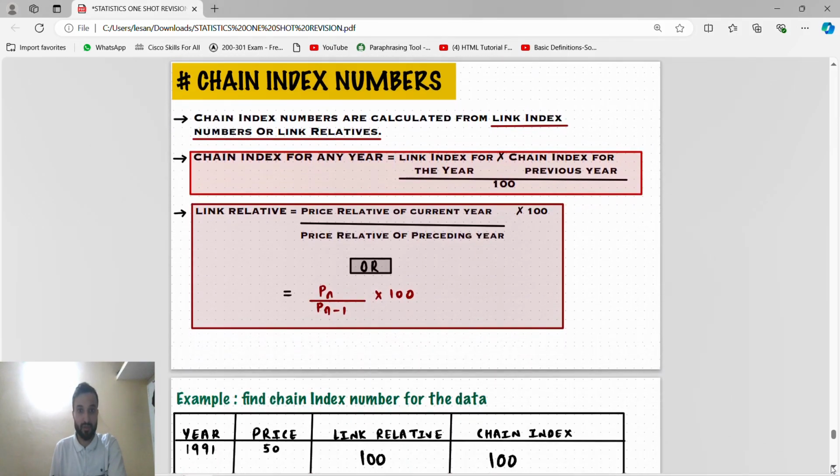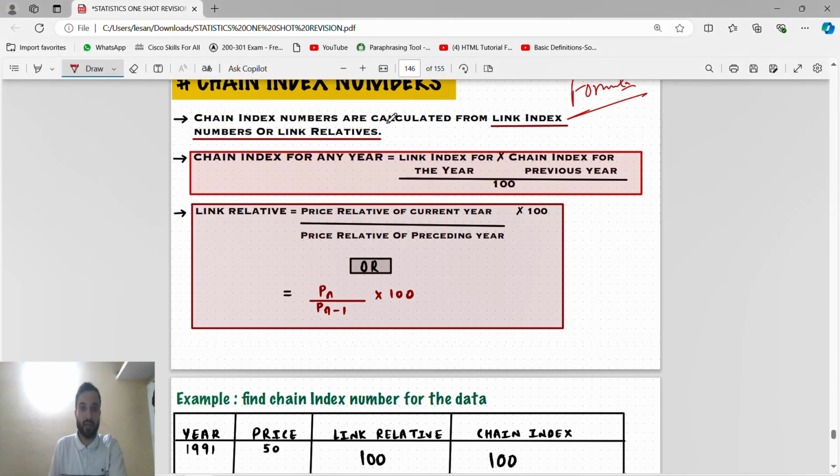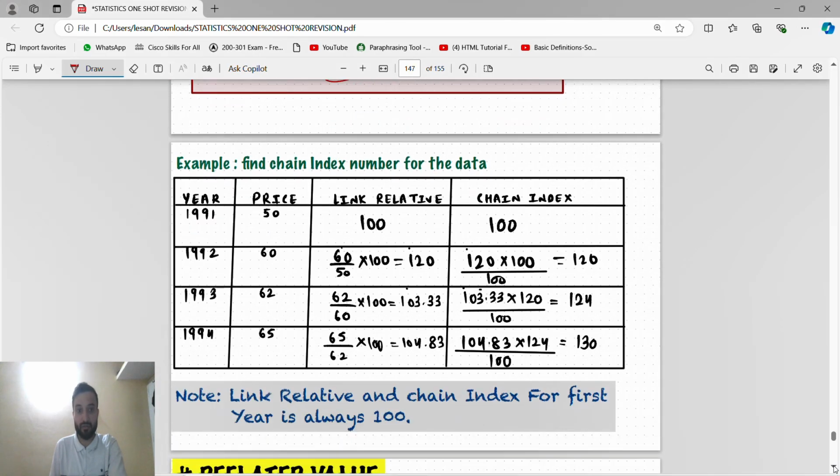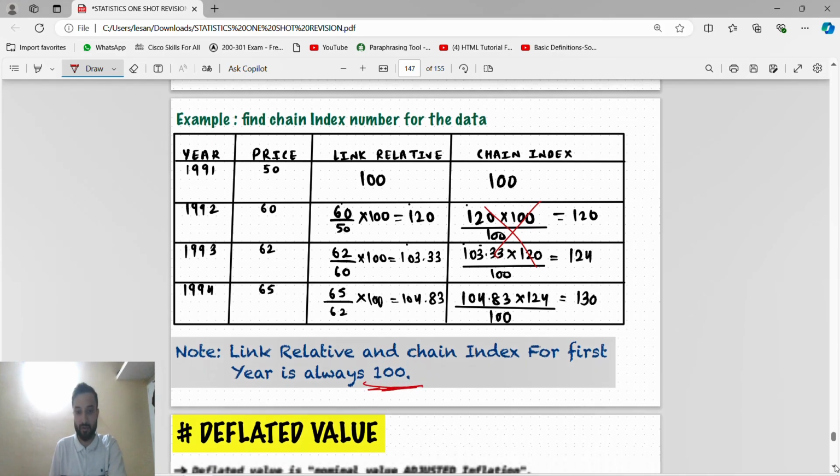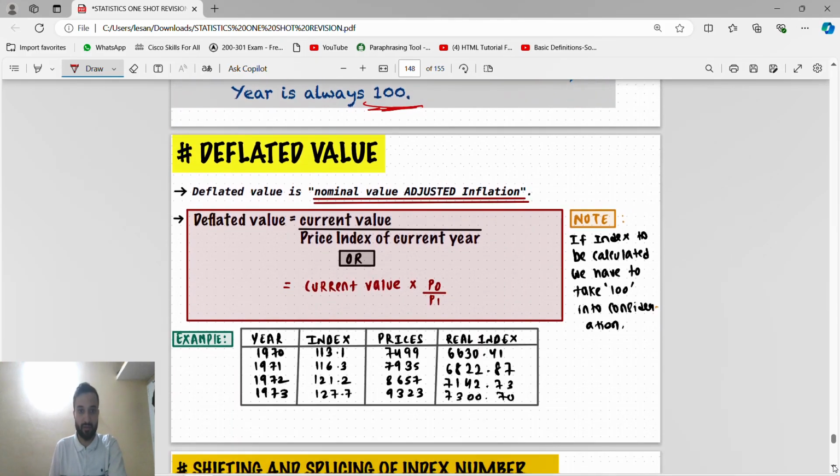Important for the theory. Just now guys, here you have to remember the formula, because in the examination they will ask the formula, not the numerical. Chain index numbers are calculated from link index number or link relative. See, chain index number for any year is link index for the year into chain index for the previous year divided by 100. This is the link relative formula. Just remember the formula, because in the examination they will ask which formula is correct. Numericals they won't ask. Remember, link relative and the chain index for the first year is 100, because for the base year obviously it is 100.